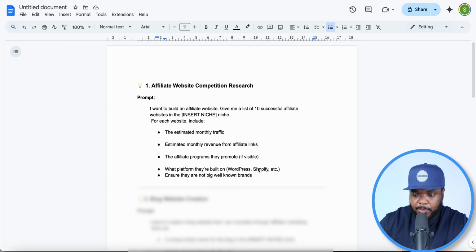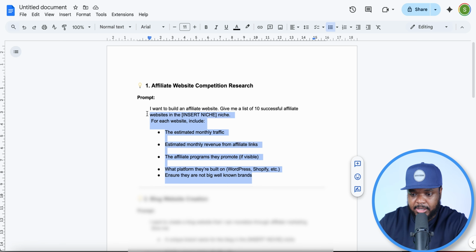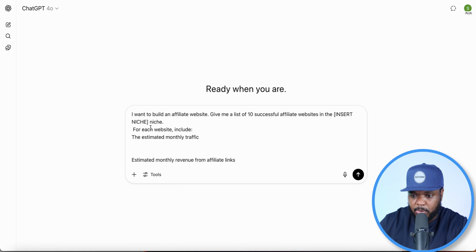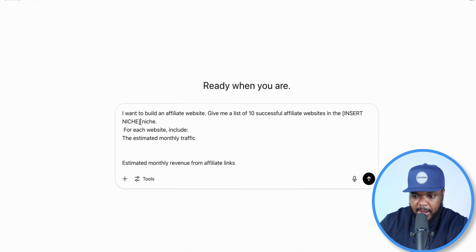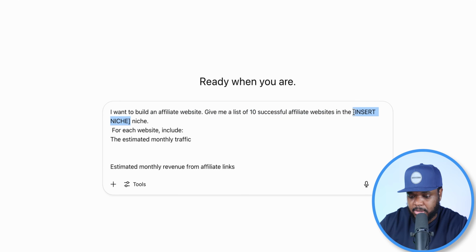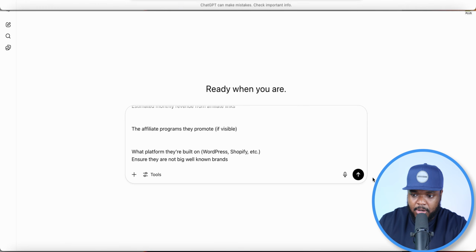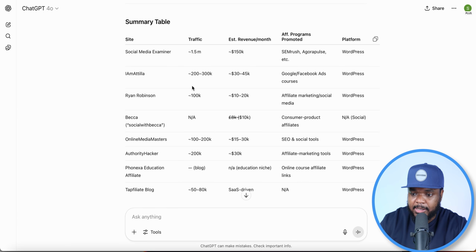So if I just copy this entire prompt just like this, I'm going to open up ChatGPT, paste it in there just like that, and all I need to do is insert the niche that I want to focus on. So what I'm going to do is just type in social media education, put that in there just like that, and then click on enter. Okay, perfect. So it's done exactly what I told it to do.